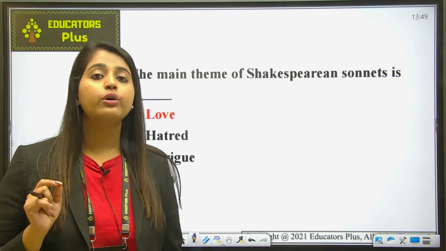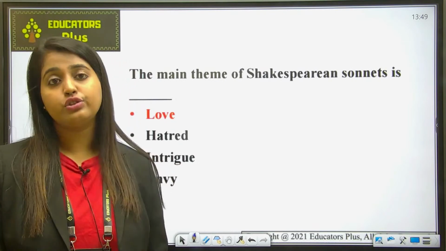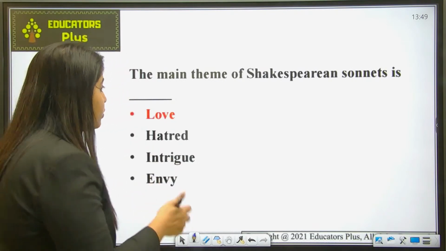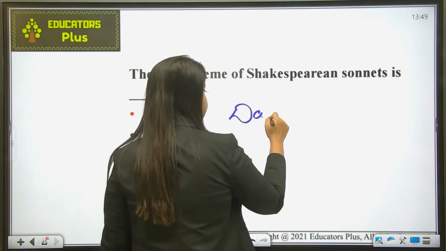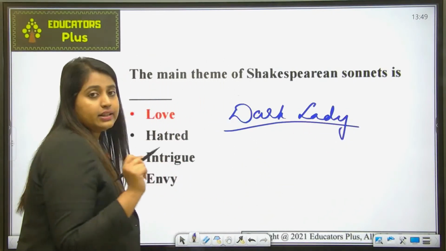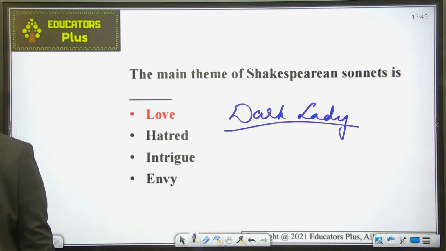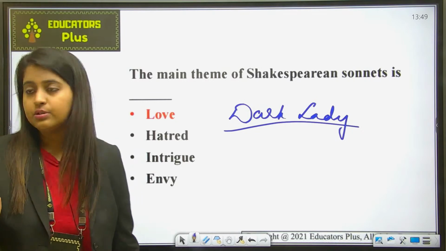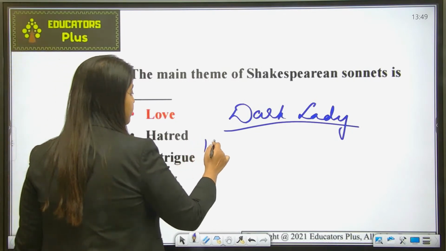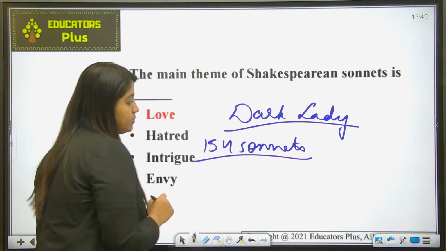And the love poems are mainly addressed to a young man, but some of them are also addressed to a woman, who is known as the dark lady. One was his friend, a young man, and the other one is the lady. Is this clear? Shakespeare has written 154 sonnets. Just remember that.